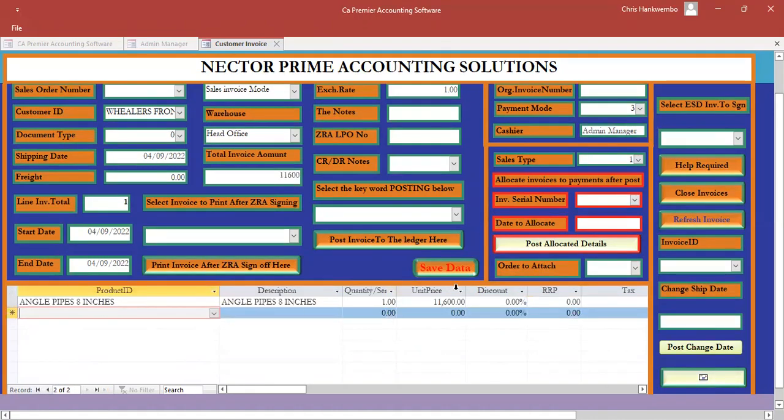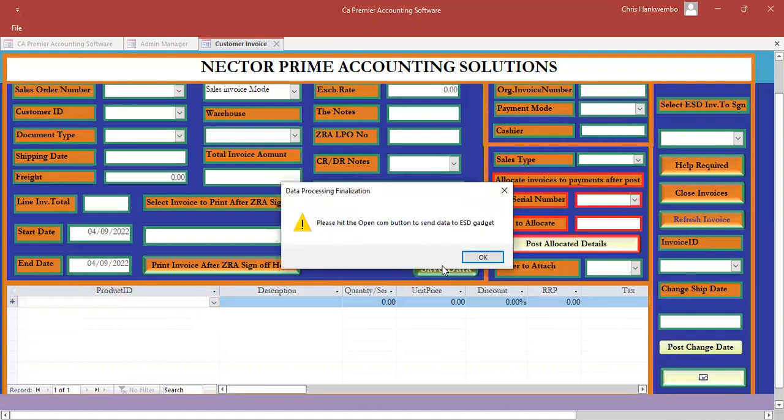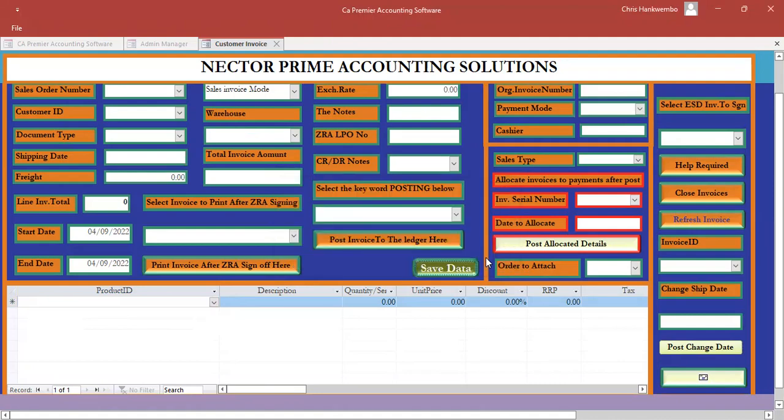Then that's it. You save the data. Nothing else which you need to do. By saving it there, you would have performed the double entry, which is so complex. Even a chartered accountant will find it quite challenging to do. But the computer will do everything for you. You don't have to do it manually, nothing at all.